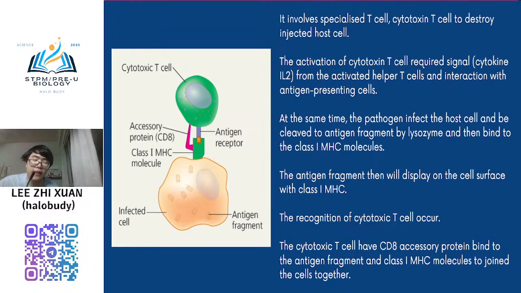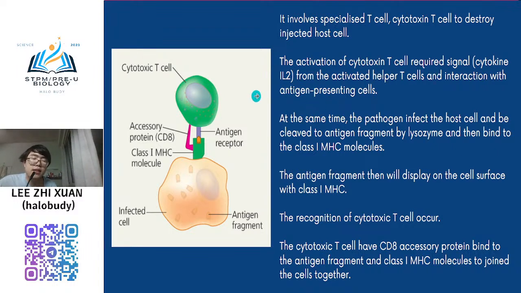Like if this cell is already infected by a virus or by bacteria, all that already infected, so this cell is already useless, so the cytotoxic T cell will destroy it. So you need to know the mechanism of how the cytotoxic T cell destroys this cell. Okay, so you need to activate it first. You need to activate the cytotoxic T cell. So how to activate? It receives the signal.